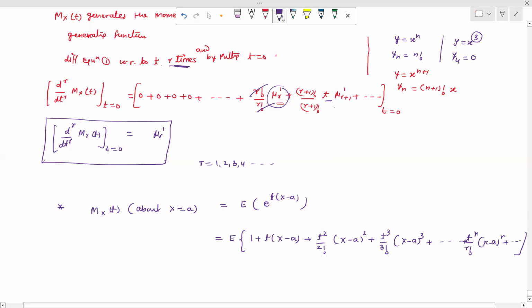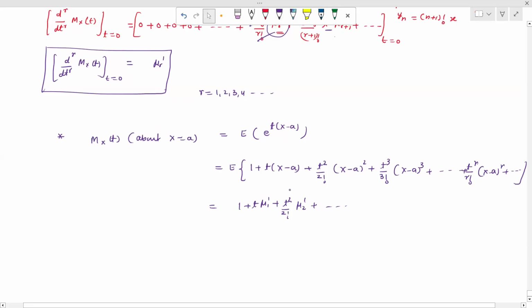So this we can write down as 1 plus t into mu 1 dash plus t square upon factorial 2 into mu 2 dash plus and so on. So this mu r dash is equal to expectation of (x minus a) raised to the power r, instead of x raised to the power r.